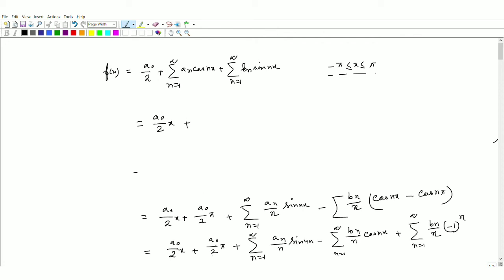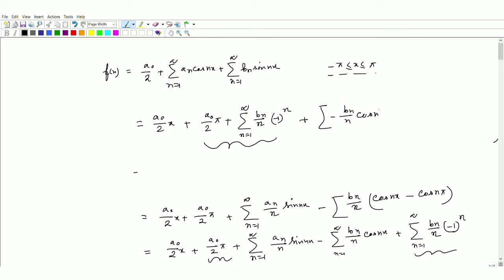This term and this term, if you see there are no cosine components here, these are DC components, we can write together: a0/2 pi plus summation of bn over n times minus 1 to the power n, n from 1 to infinity. So these terms we have written together, then plus minus we are taking inside the summation bn divided by n cos nx.